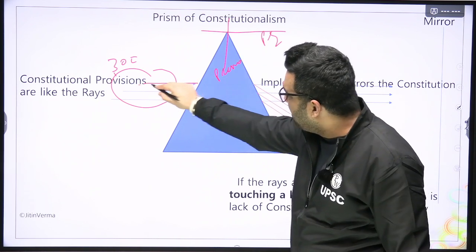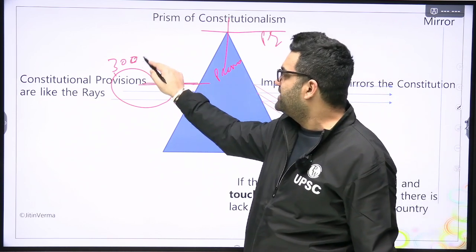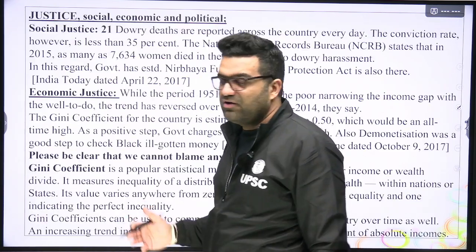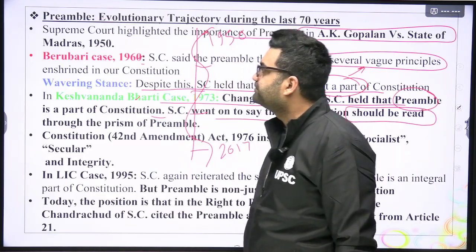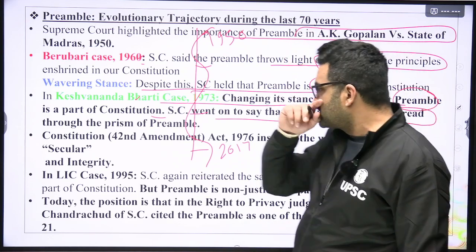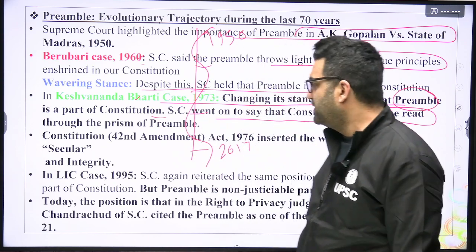We have to pass these rays, or understand these provisions through the preamble, so we'll be able to see their true meaning. Got it? So finally, the Supreme Court said that the Constitution should be understood through the prism of the preamble.